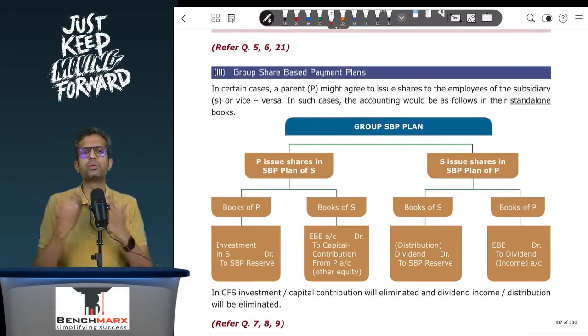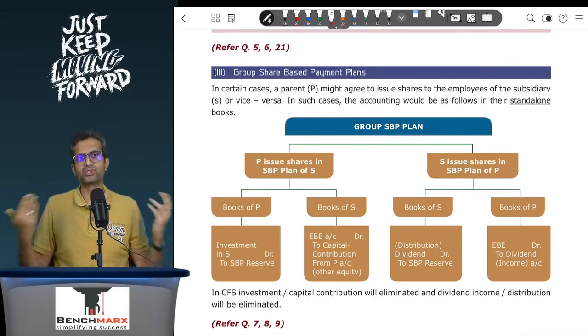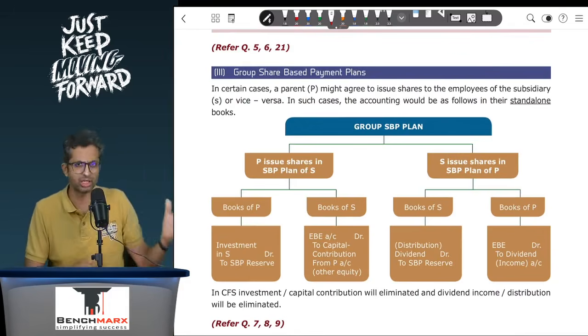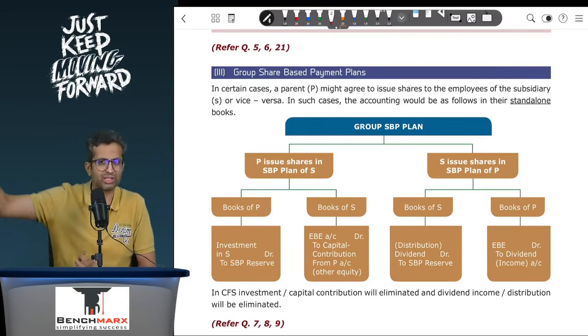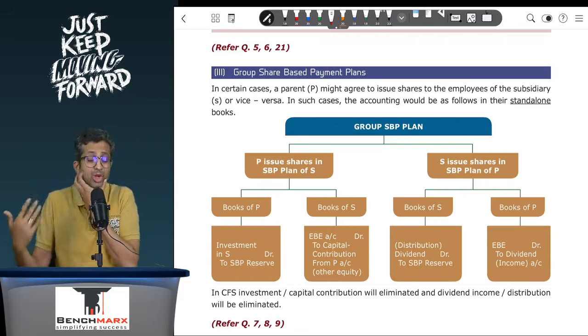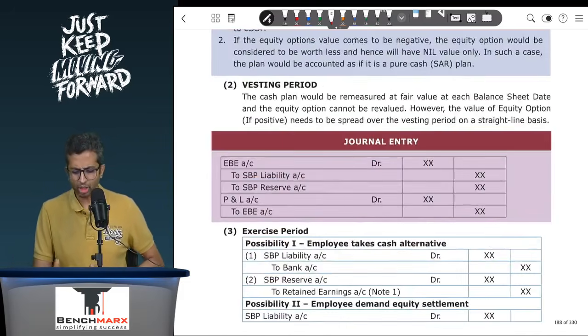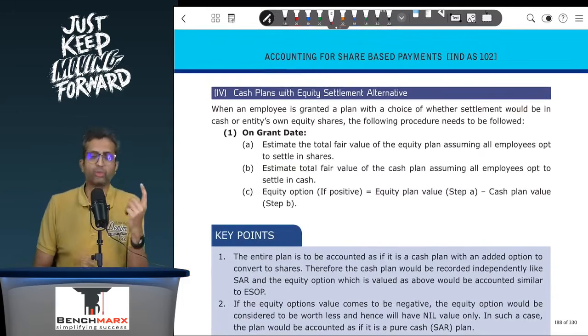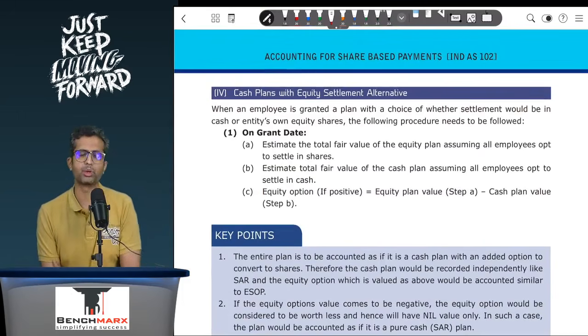Even when we prepare CFS over here, the dividend distribution and the dividend income will be offset against each other, and hence EB will ultimately be debited. Usually something like SBP reserve or even non-controlling interest, if you understand it well, would be credited because these will be shares of the subsidiary that are ultimately going to be issued. Okay, that is one.